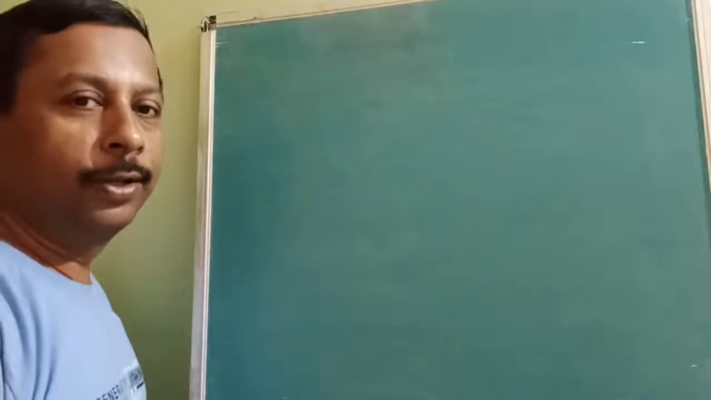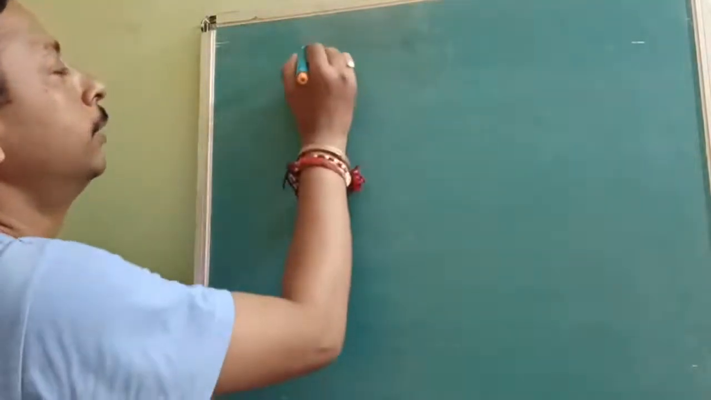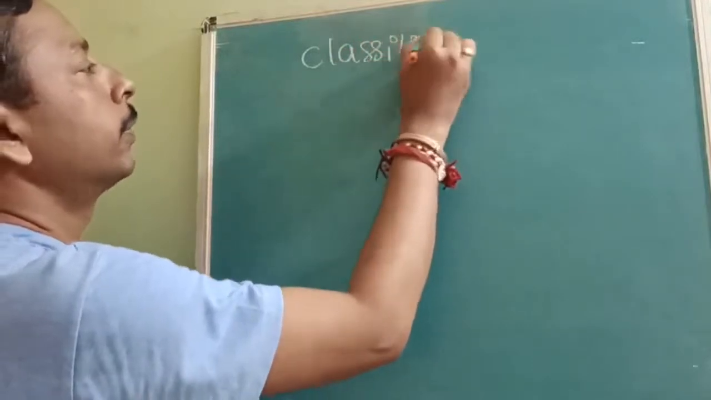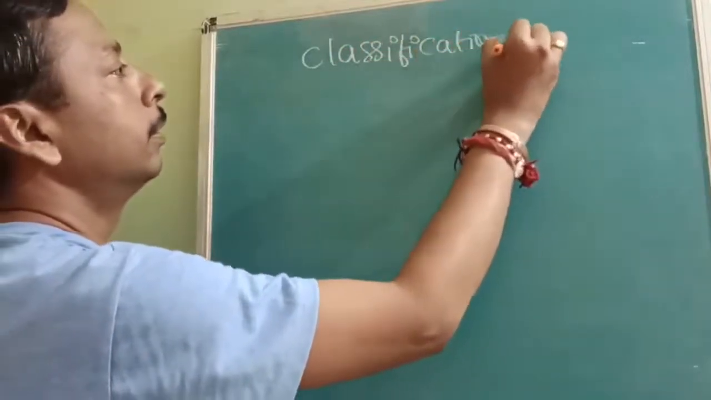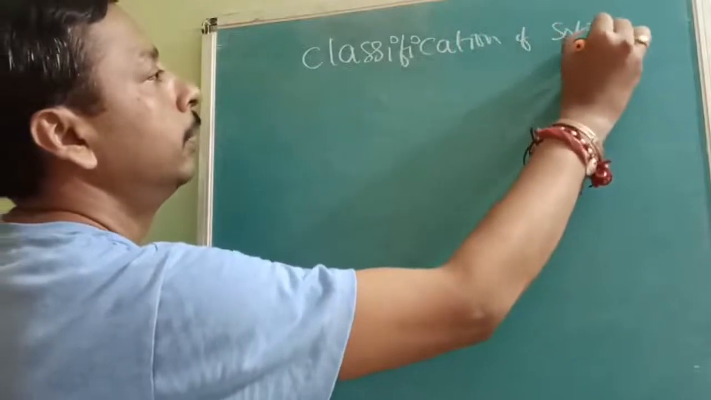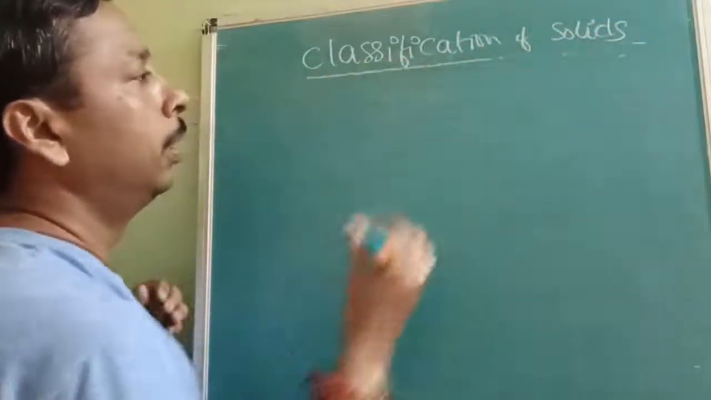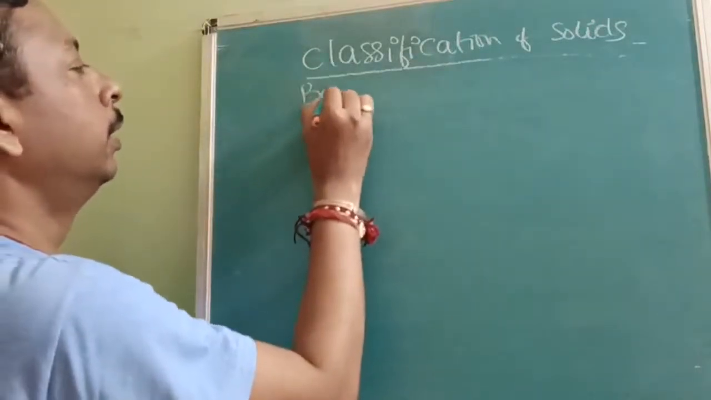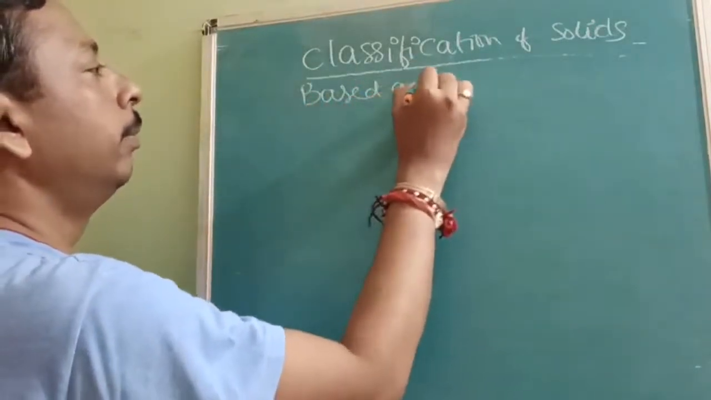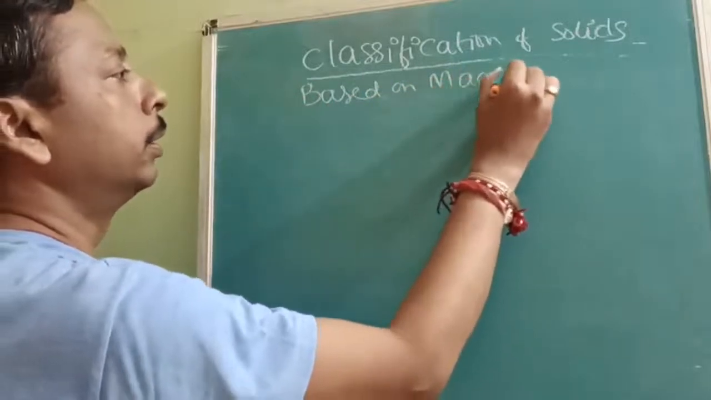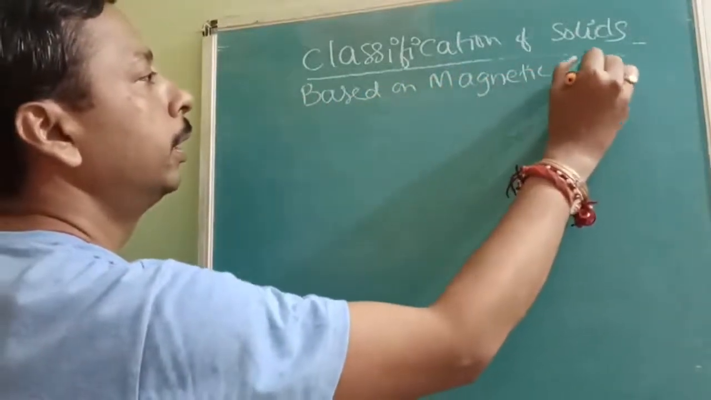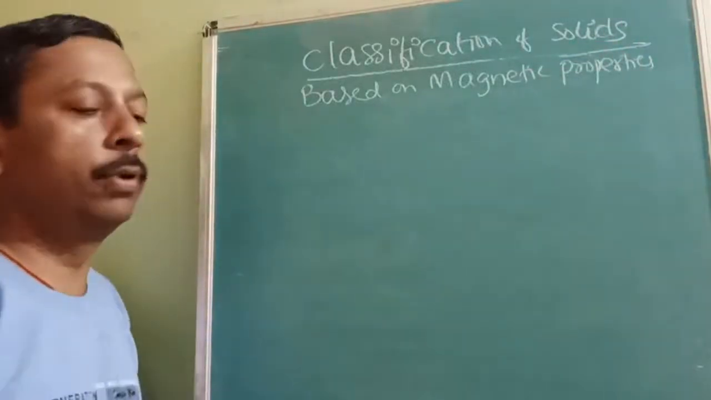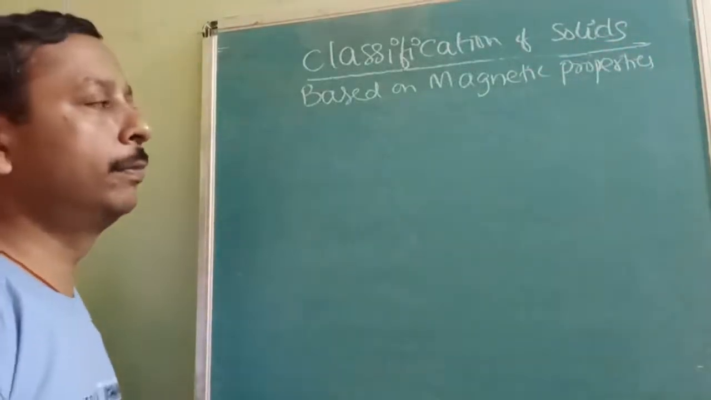Hi students, today we are going to study the classification of solids. Classification of solids is based on magnetic properties. Which properties? Magnetic properties. So based on the magnetic properties, solids are classified.